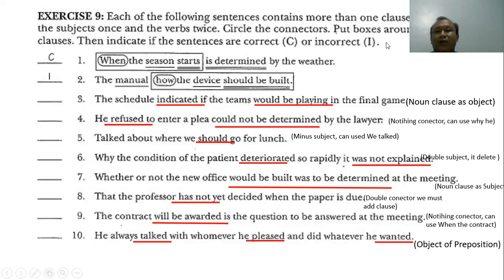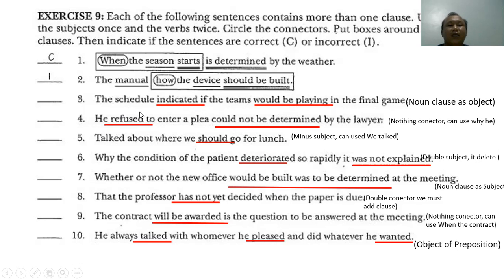And this is the exercise about Skill 9. Number 1: When the season starts is determined by the winner. When is the connector, the season starts is the clause, and this is correct. Number 2: The manual how the device should be built. The manual is the verb; how is not a connector here. The device should be built, so this sentence needs a connector.